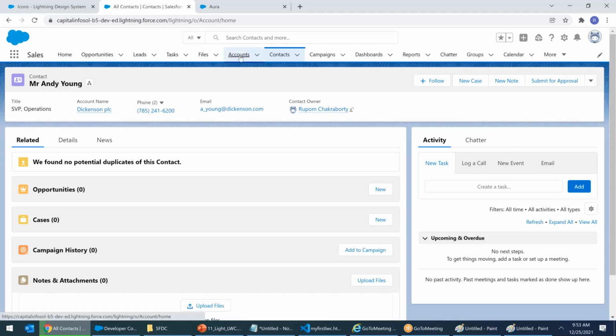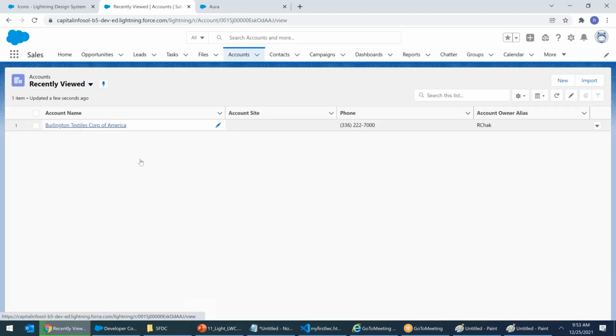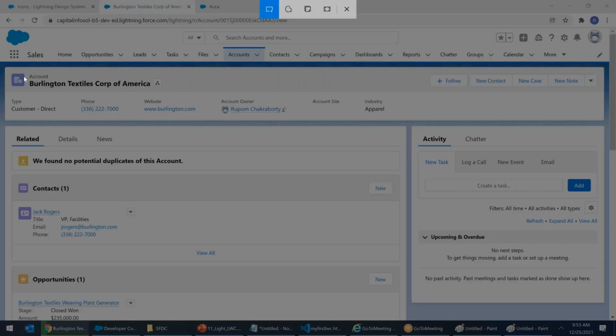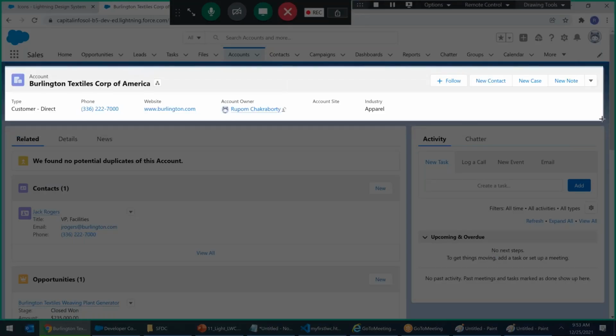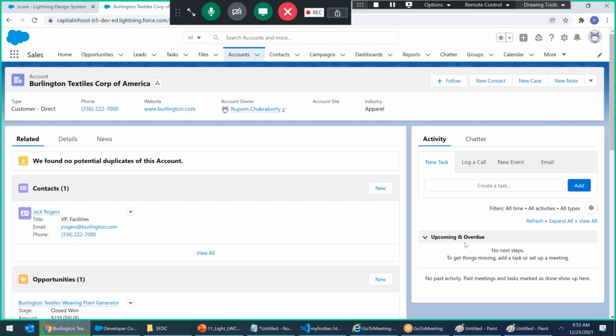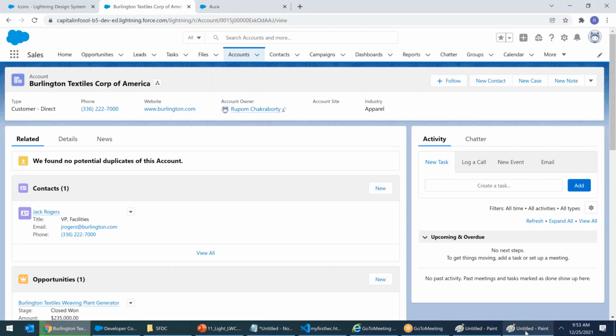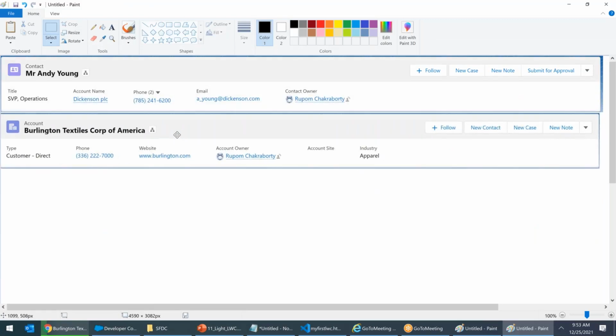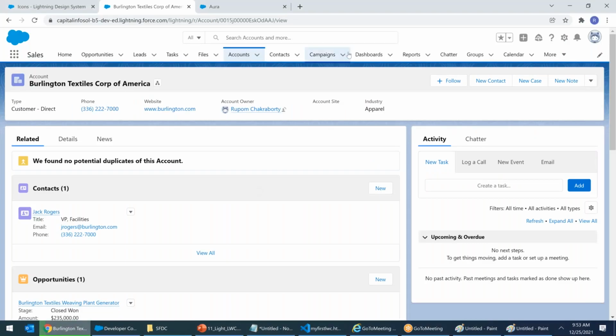Now I will open account. Same structure. Right? Control C. I'm copying the structure, guys. I come here to my paint and I paste it. See, the first one was contact, second was account. Do you see it's all same? I go to opportunity.